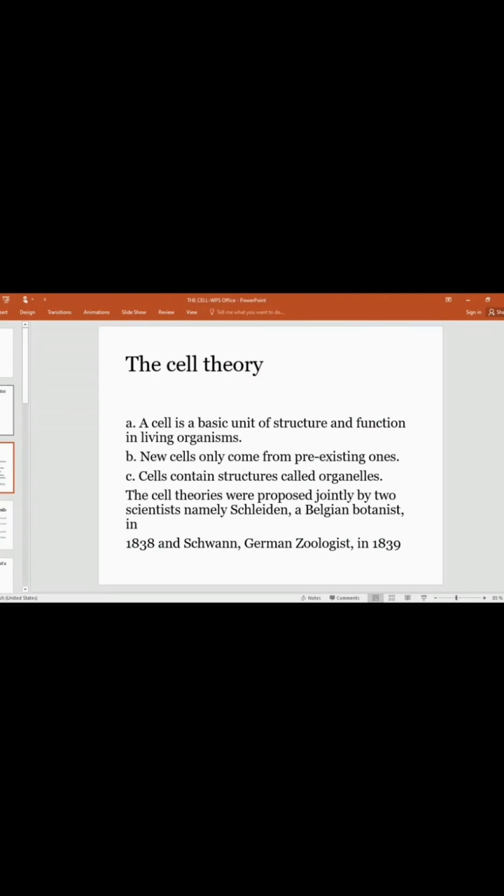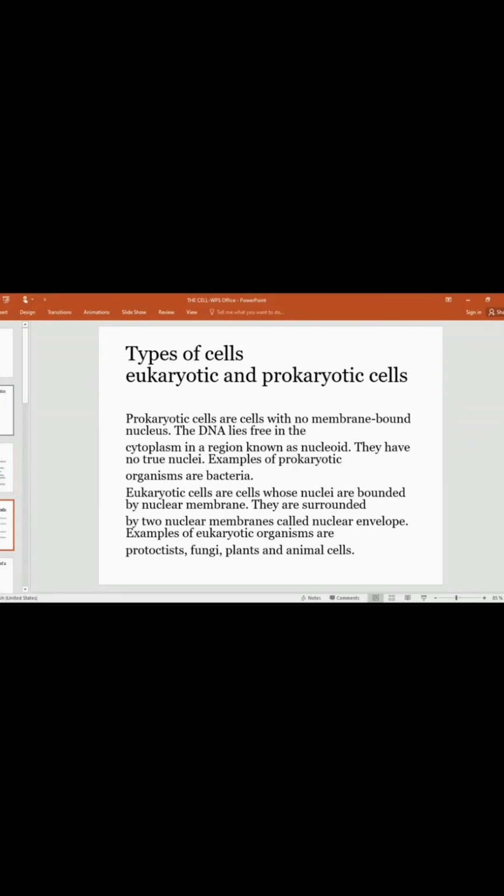A cell, as I said, is a basic unit of structure and function in living organisms. New cells only come from pre-existing ones, to mean that there are no new cells that are manufactured, but instead the cells that come into existence come from those that were existing previously. The cell theory was proposed jointly by two scientists: Schleiden, a Belgian botanist, in 1838, and Schwann, a German zoologist, in 1839.